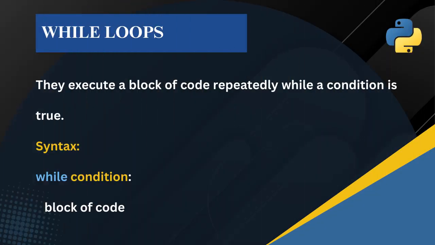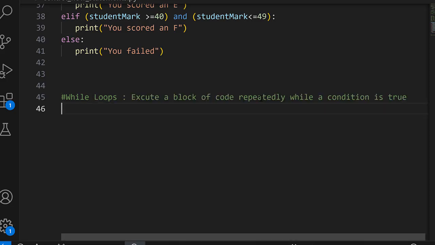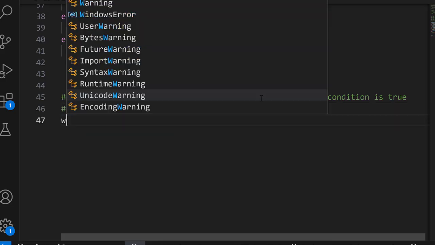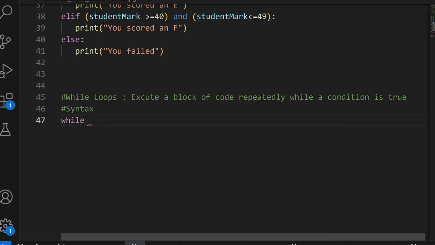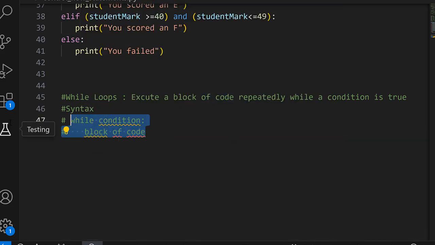So next up, let's talk about while loops. While loops are used to execute a block of code repeatedly while a condition is true. The syntax for the while loop is also pretty simple, in that we always start with while, then we follow it up with a condition, then we terminate with a colon, and then we go ahead and provide a block of code. So I'm going to go ahead and comment this out.